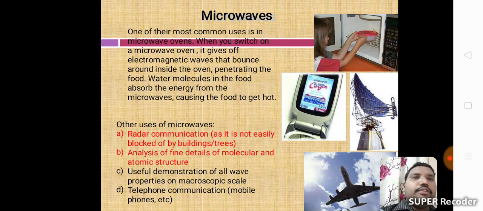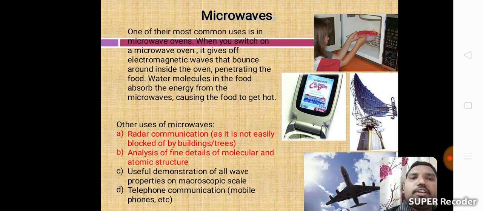Next one, microwaves. One of their most common uses is in microwave ovens. When you switch on a microwave oven, it gives off electromagnetic waves that bounce around inside the oven, penetrating the food. Water molecules in the food absorb the energy from the microwaves, causing the food to get hot. That is, a microwave oven is the best use of microwaves.